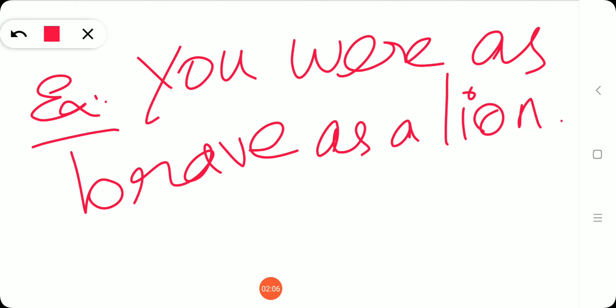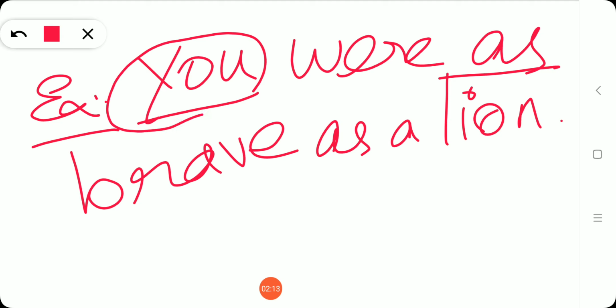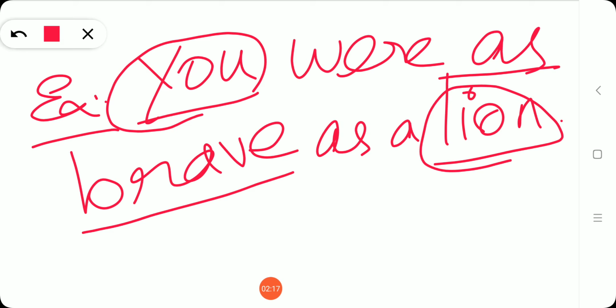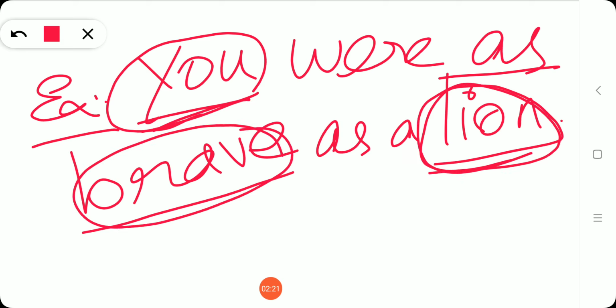What is the comparative word used here? As. A person is compared to a lion. What is compared? His bravery. A person's bravery is compared to the braveness of a lion. And the comparative word used here is as. So it is an example for simile.